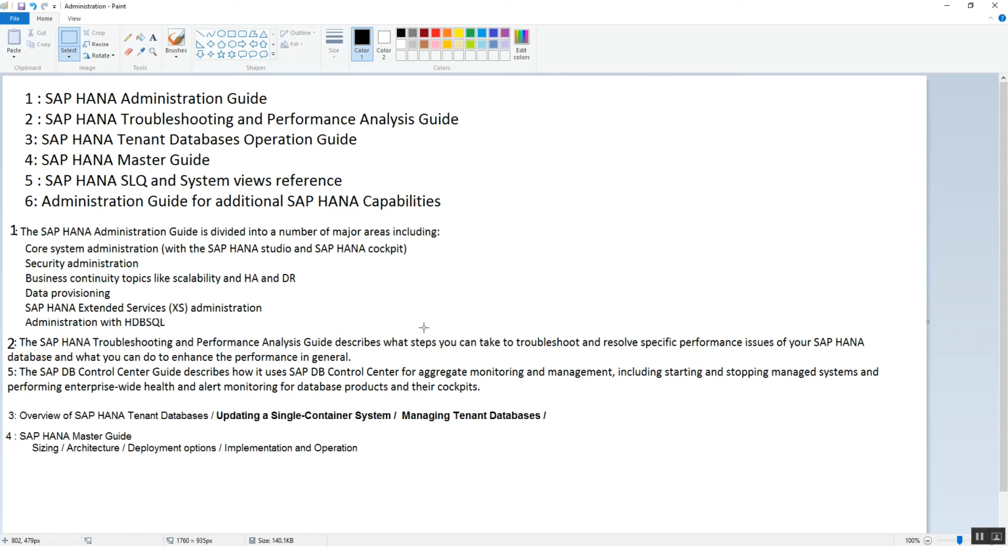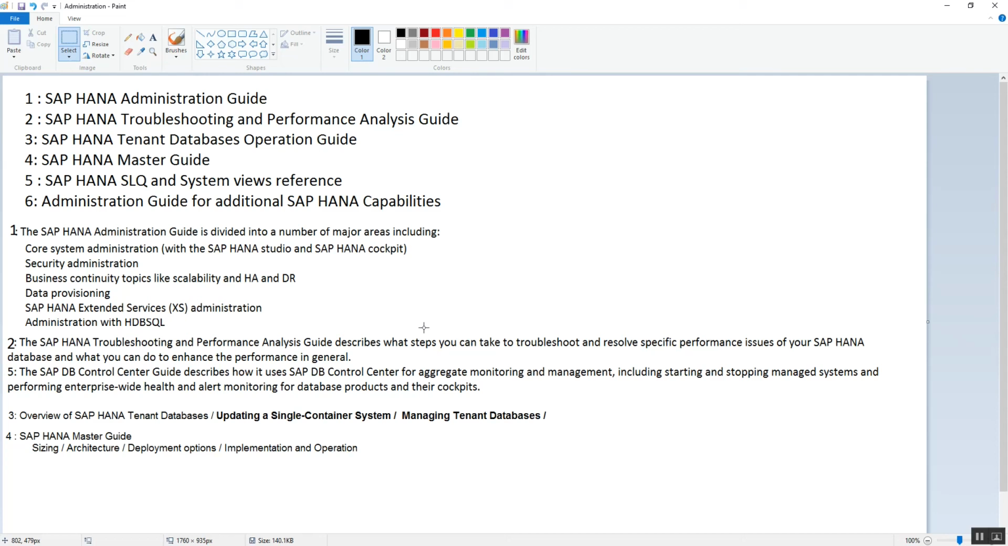The fourth one is the HANA Master Guide. When we plan for implementation or upgrade, at that time about sizing, architecture, deployment options, and other options like implementation and operation, all this information you will get in this book.